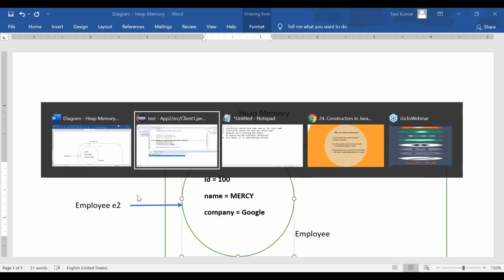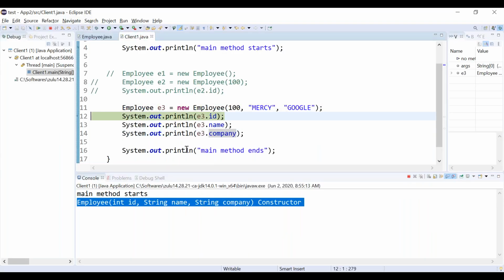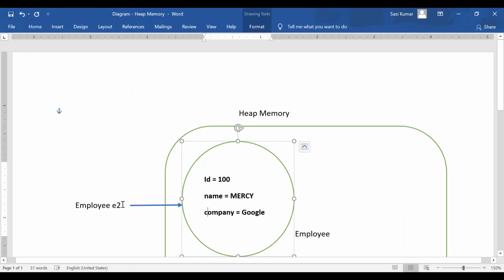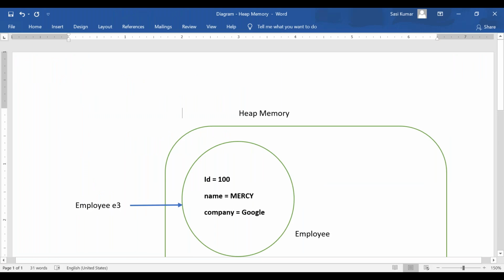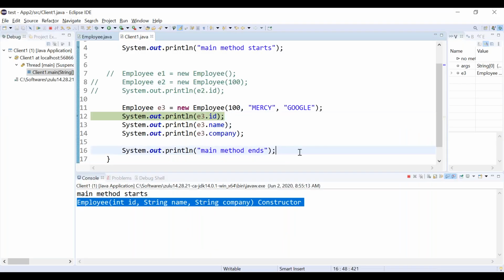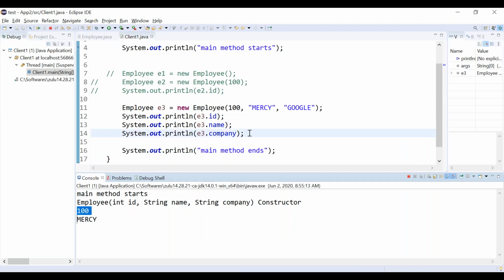Now what are we doing? We are printing e3.id. What is the value? This is pointed to by the e3 reference. How can I access the object? Through e3, right? Through e3 I can access the object. e3.id is 100, e3.name is Mercy, e3.company. Let's run it. e3.id, we are getting it right.